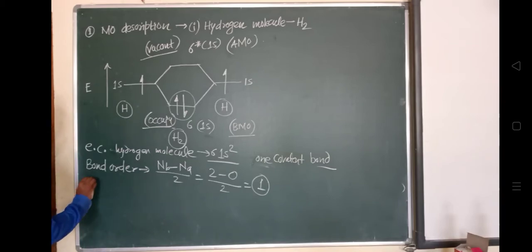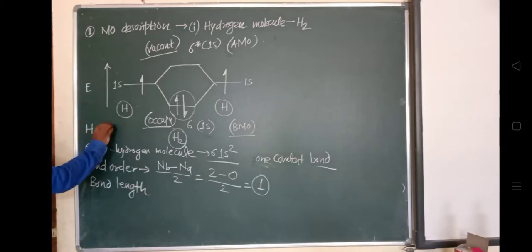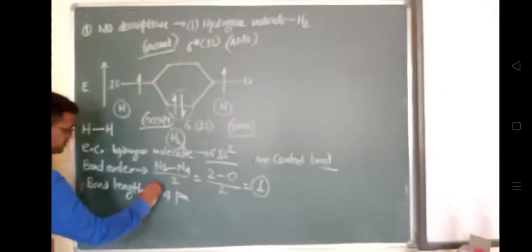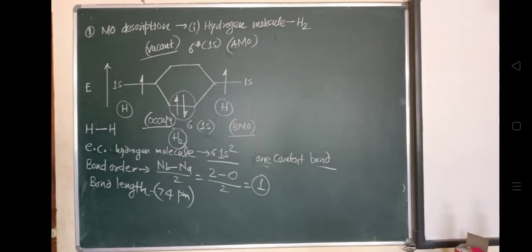If we see the bond length, now what is this bond length? That also we are going to discuss. So this one hydrogen atom and this one hydrogen atom. This is the bond, which will be a covalent bond between these two hydrogen atoms. Now the bond length is around 74 picometer. 74 picometer is the bond length, and then the bond dissociation energy.